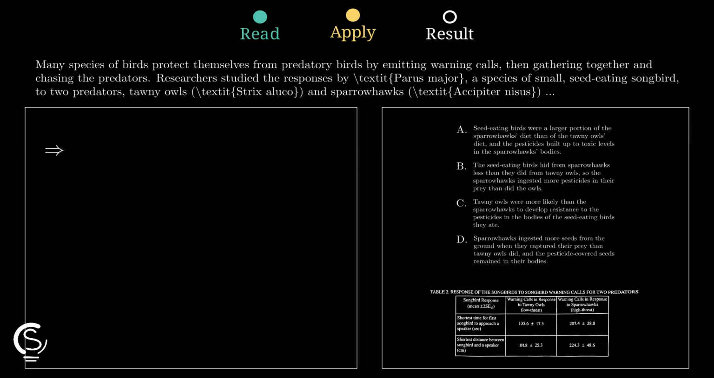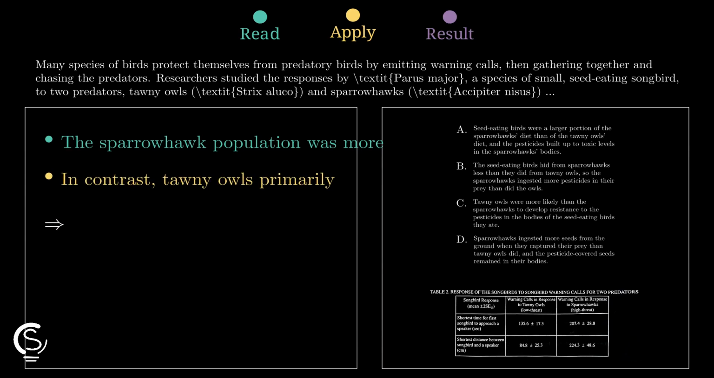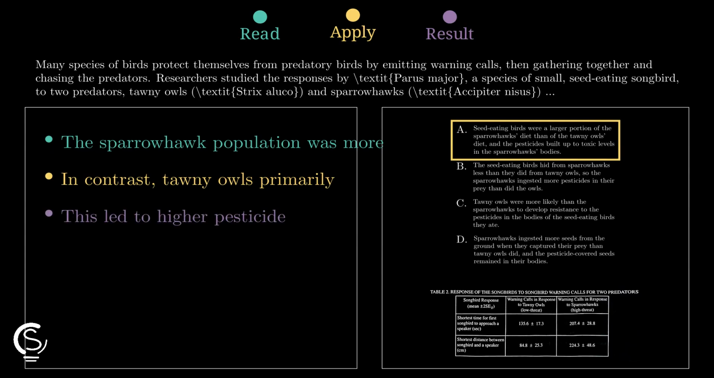In contrast, tawny owls primarily eat small mammals rather than birds. Because their main food source did not consume the treated seeds, the owls were not exposed to the same toxic levels. This led to higher pesticide accumulation in sparrowhawks compared to owls. That makes option A the only logical choice for explaining the population drop.